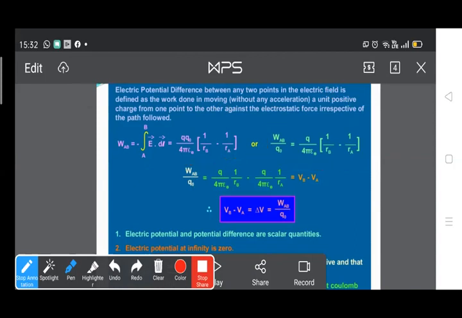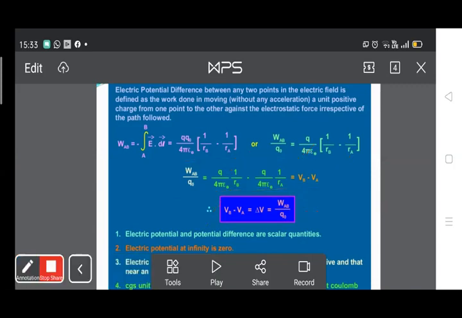Now, work done per coulomb equals Q upon 4 pi epsilon naught into 1 upon rB, minus Q upon 4 pi epsilon naught into 1 upon rA. Here Q upon 4 pi epsilon naught into 1 upon rB is the potential at point B, and Q upon 4 pi epsilon naught into 1 upon rA is the potential at point A. The potential difference between A and B is given by VB minus VA equals work done per unit charge.